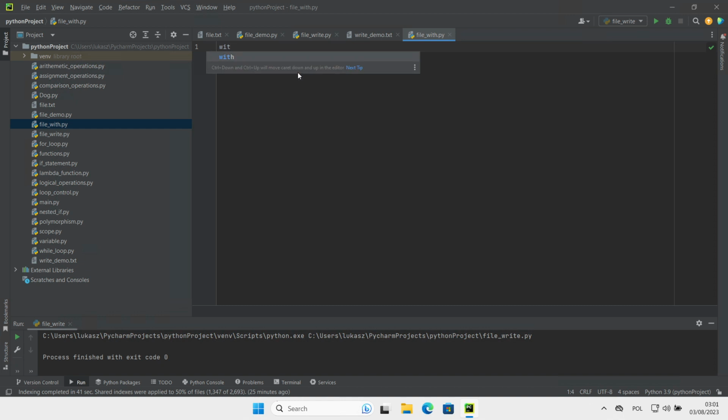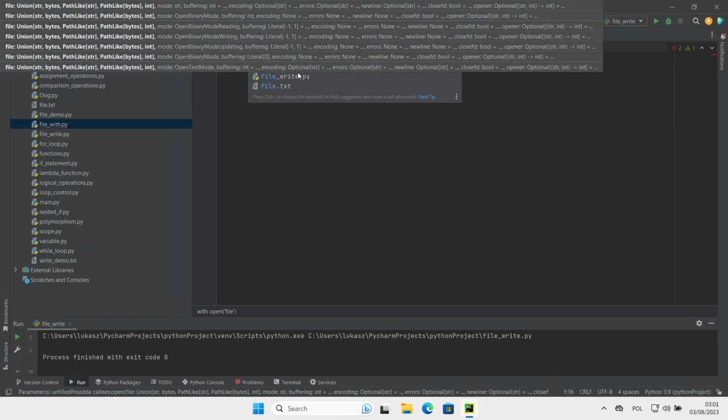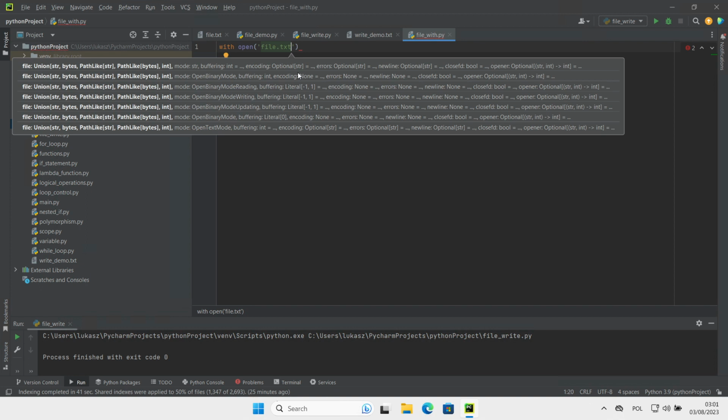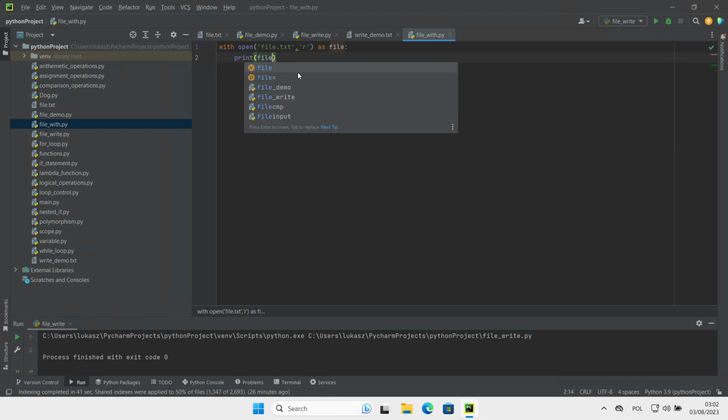So I will start with open file.txt, read mode, as file, and I will try to put the whole file into output. Print file.read.